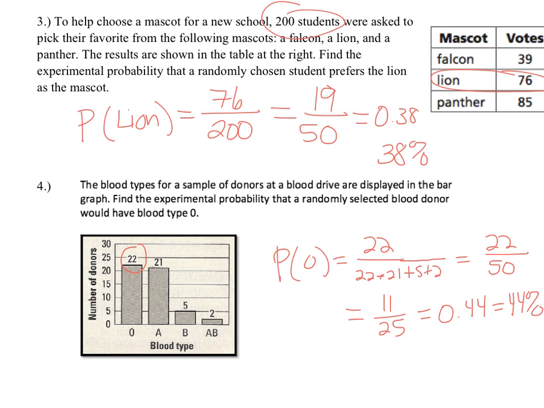So that's the basics of probability. This is just the intro to probability. We will be looking at more complicated versions later, but this is just a quick reminder that there's theoretical probability, where we just talk about how likely it is something will happen, and there's experimental probability, where we actually do the experiment or survey and find out how many times it happens. So now you've got a couple of pages of practice problems to try, and then we can move on to some more interesting and challenging examples.